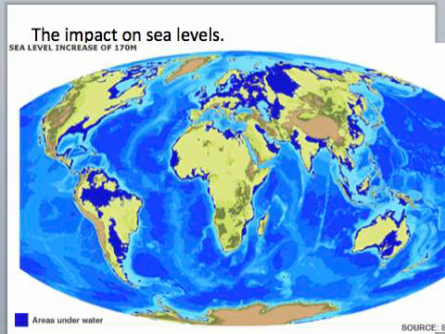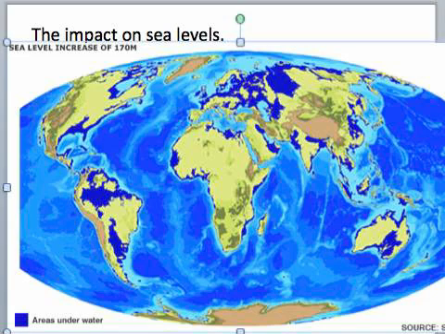Impact on sea level change, this is the one that you'll probably know about. This map is unrealistic, because you will see that it's a 170 metre rise in sea level. Realistically, we'll be looking at a rise of sea level of maybe 1 metre. You need to jump onto the internet and find out what the effect of a 1 metre rise in sea level would be, both for rich countries and for poor countries.